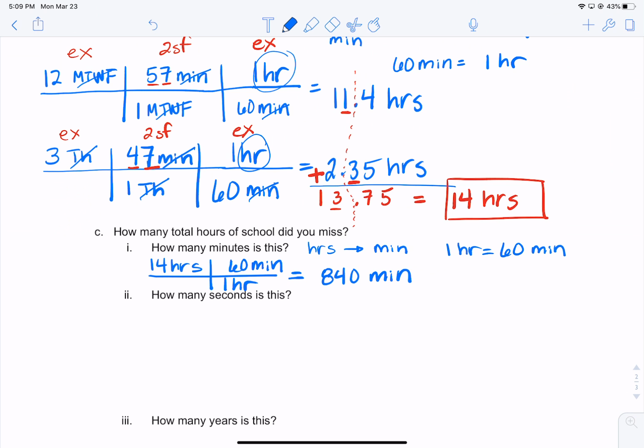As far as sig figs go, this is 2 sig figs. This thing is exact, so we'll have to round our answer to 2 sig figs. So here is our significant place value. So we'll just put a little line under that. 840 minutes of learning. Oh my gosh, that seems awful. We're going to miss that.